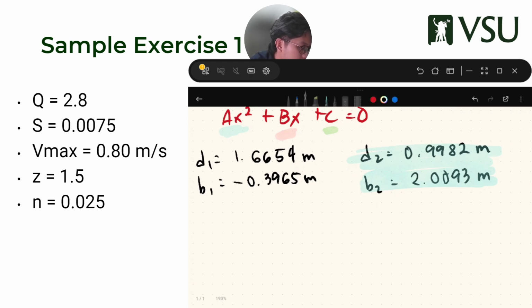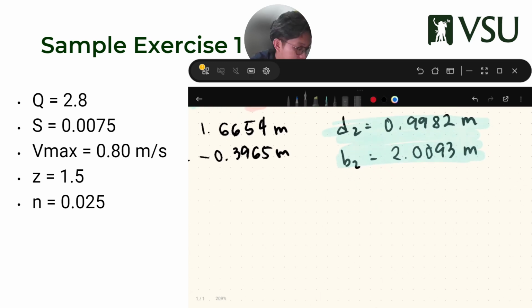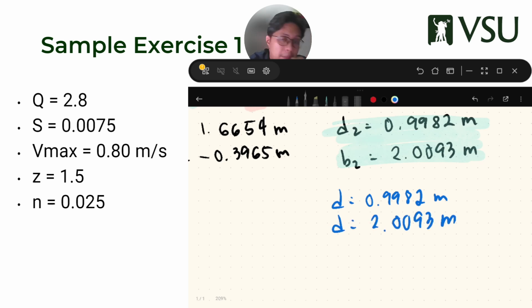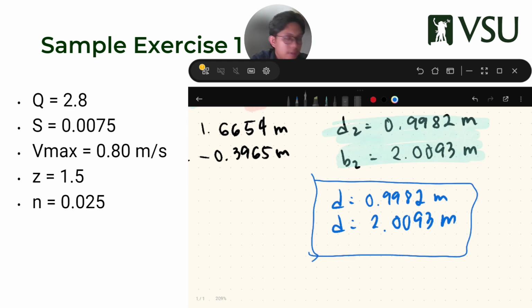So this is just a square. I know that D is 0.9982 and B is equal to 2.0093. This is now your final answer.